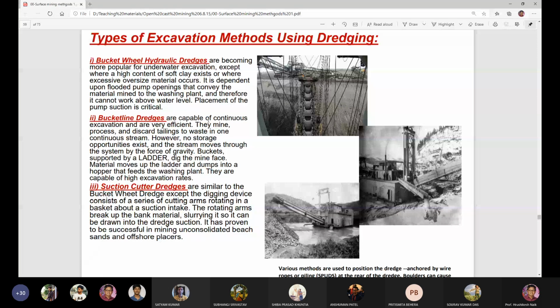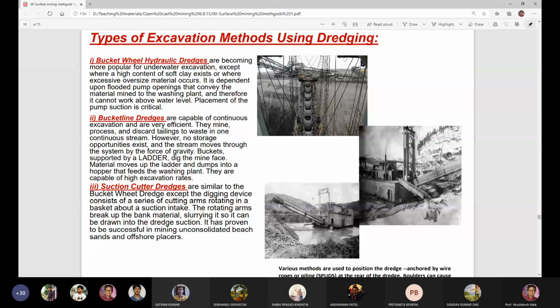Bucket line dredges are capable of continuous excavation and are very efficient. They mine, process, and discard tailings to waste in one continuous stream of operations. However, no storage opportunities exist, and the stream moves through the system by the force of gravity. Buckets supported by a ladder dig the mine face. Material moves up the ladder and dumps into a hopper that feeds the washing plant. They are capable of high excavation rates.